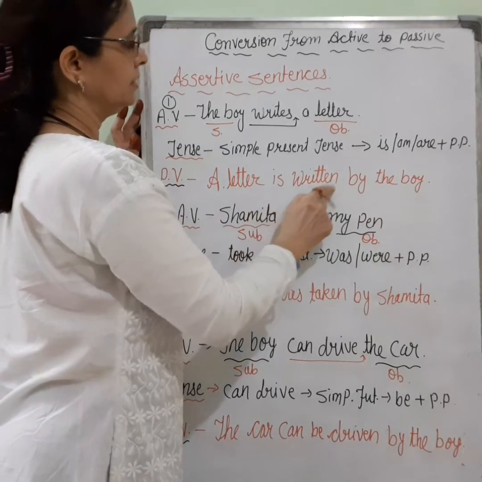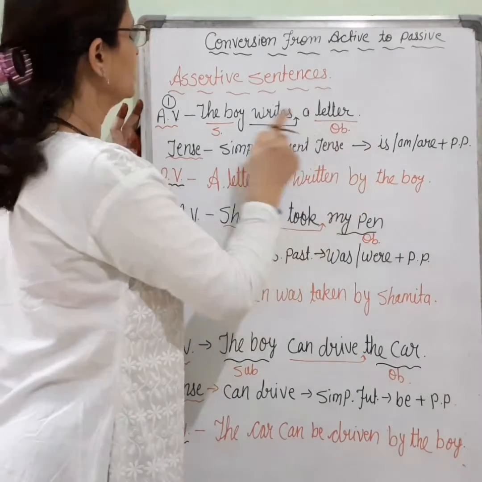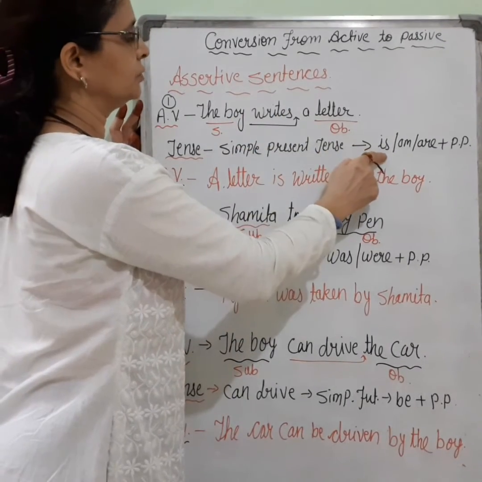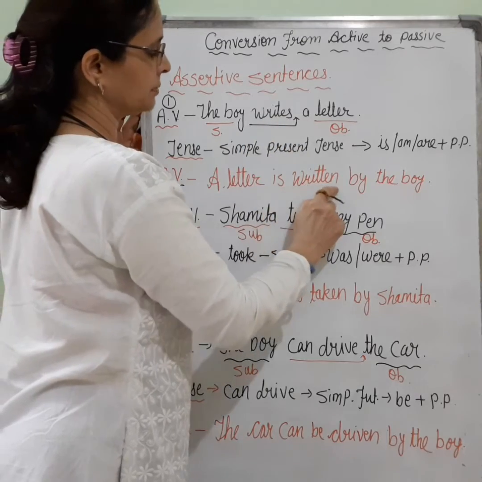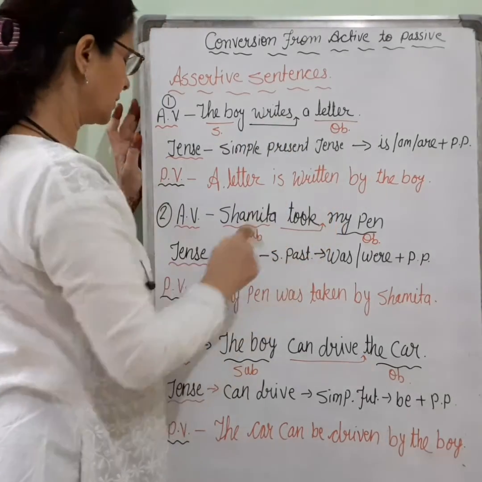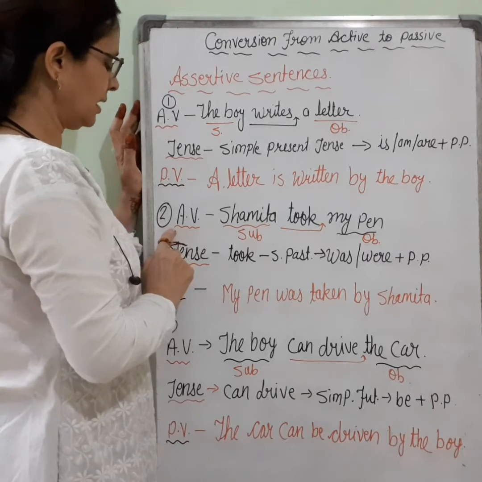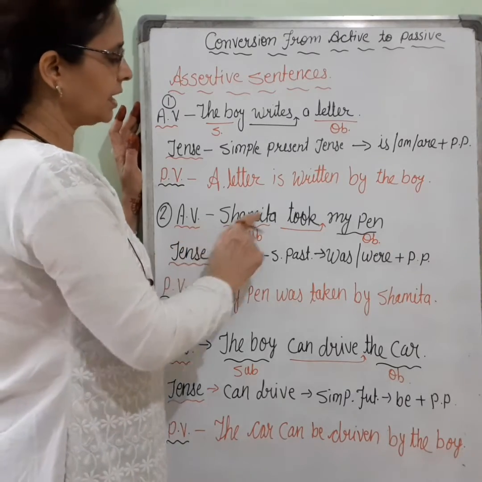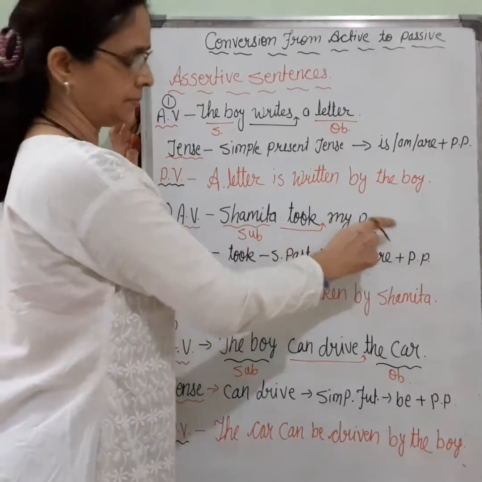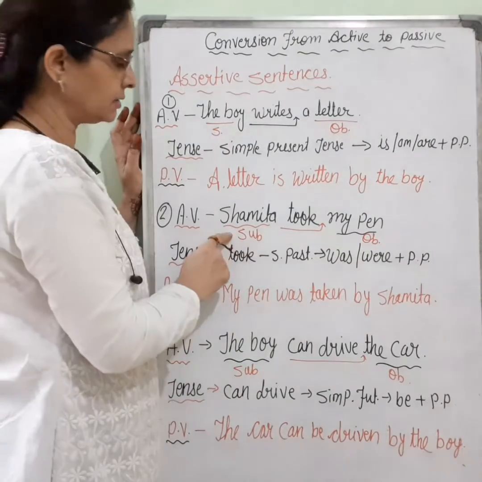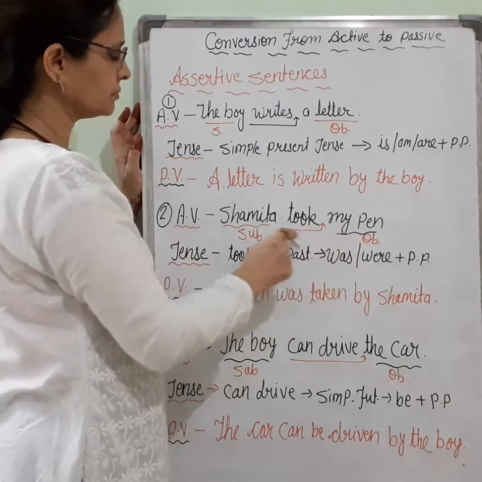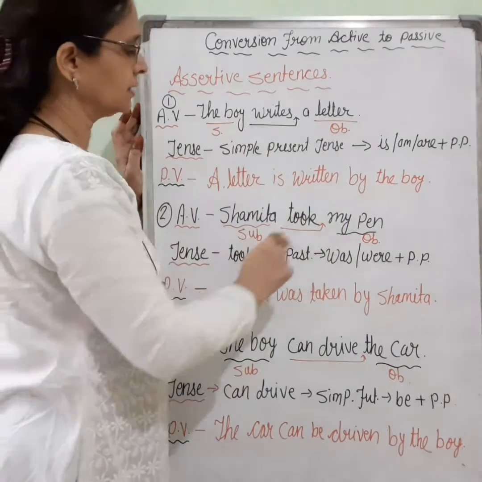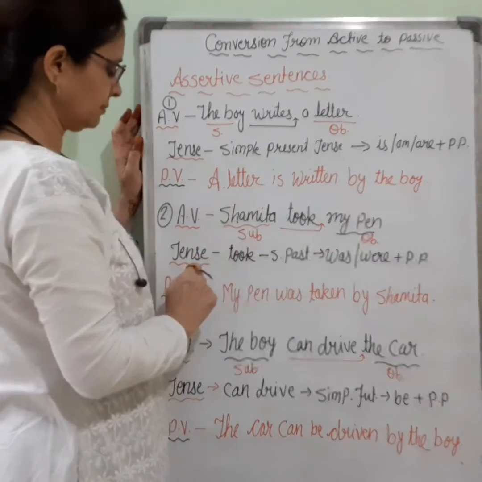Is written: with a singular subject, is has been used, and written is the past participle form of the verb write. Now the second example, active voice: Shamita took my pen. Shamita is the subject, took is the verb, my pen is the object. Subject changes into object, object changes into subject.